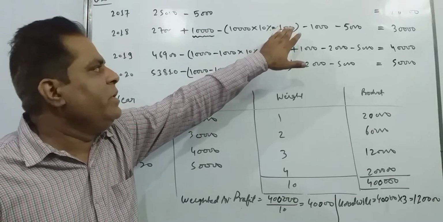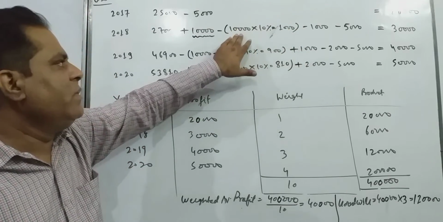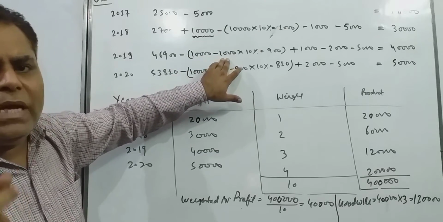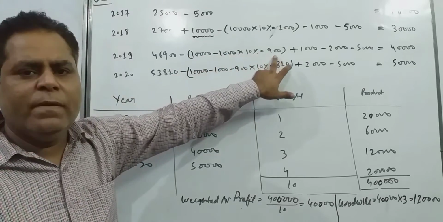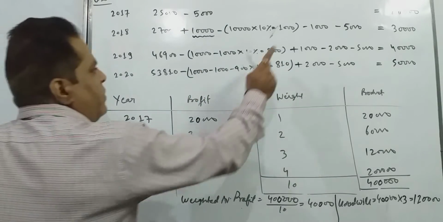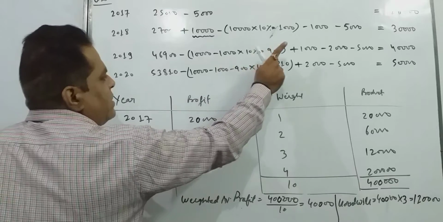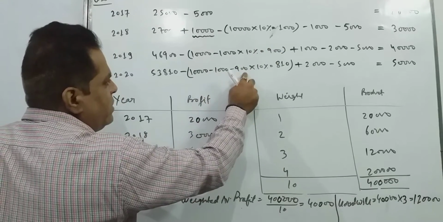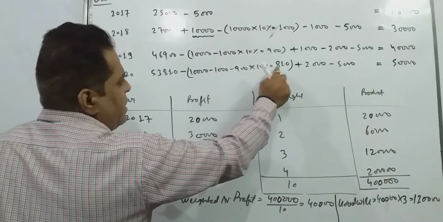So again we have to reduce this 1,000 out of this 10,000. So we are doing reduction 10,000 minus 1,000, again on 9,000, 10%, 900. And last year also 10,000. So we have to deduct first of all this 1,000 here and this 900 here because we are using reducing balance method, and on 8,100 we are charging 10%, 810.